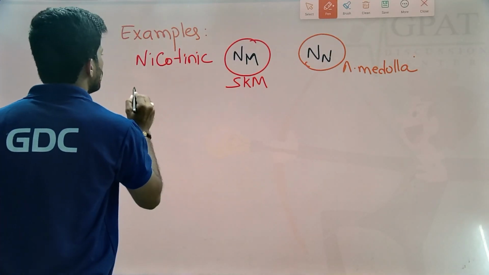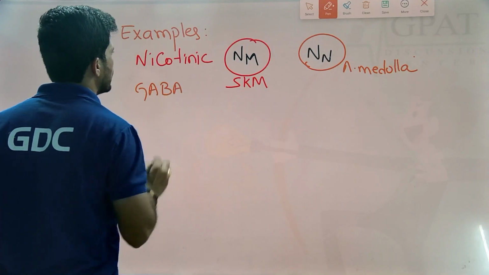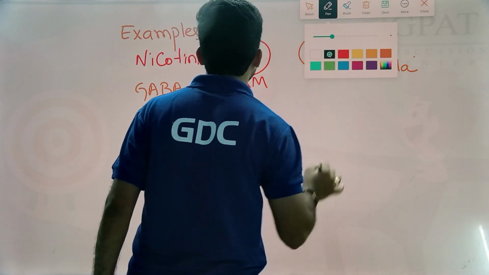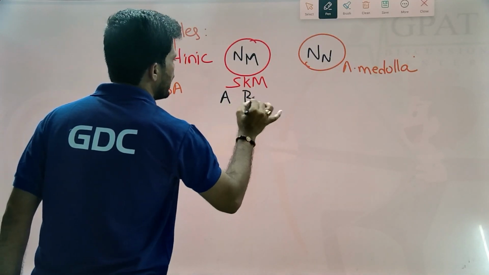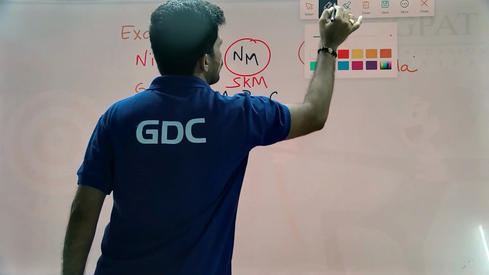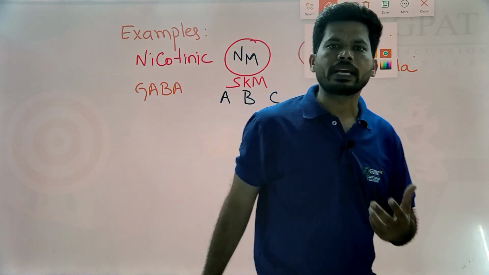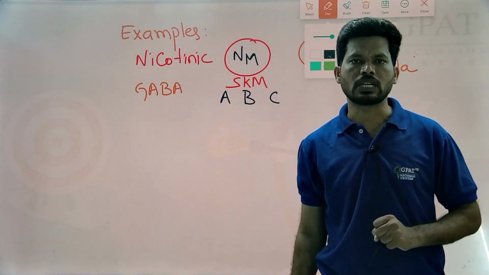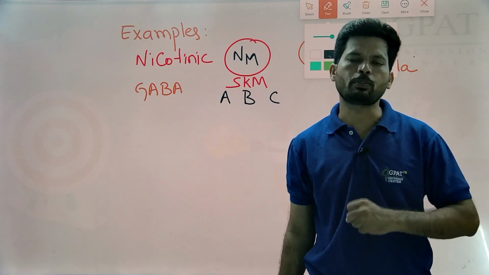Next, come to GABA receptors. GABA is nothing but gamma aminobutyric acid. There are generally three types of GABA receptor: GABA A, B, C. GABA is one of the inhibitory neurotransmitters in the central nervous system, and produces a postsynaptic inhibitory potential.